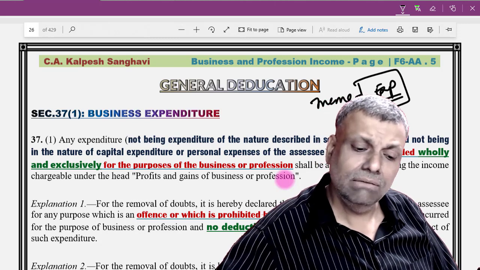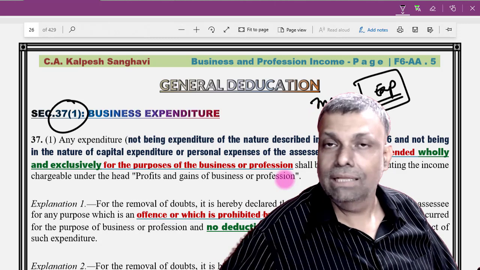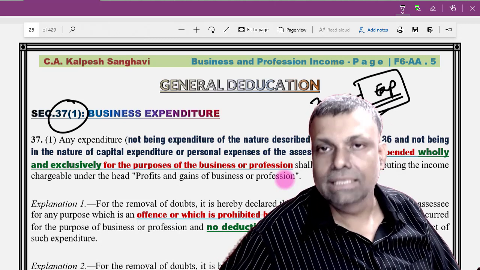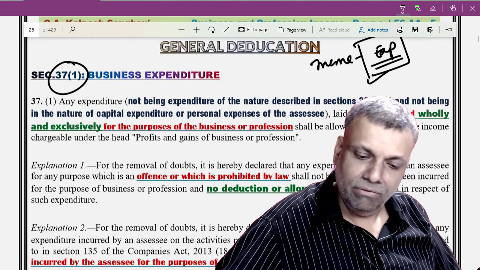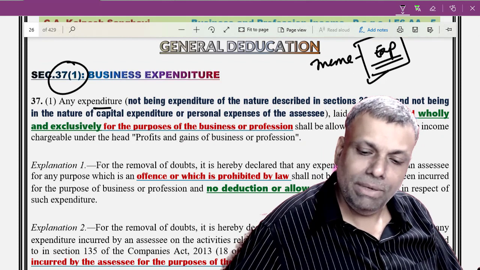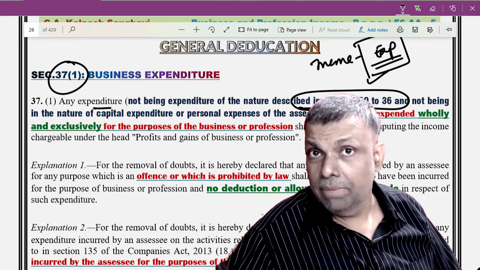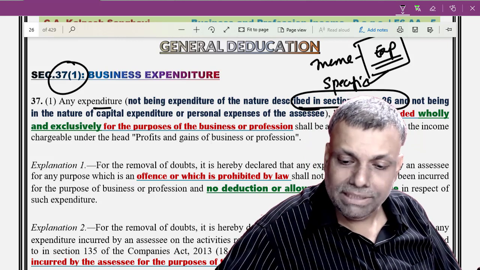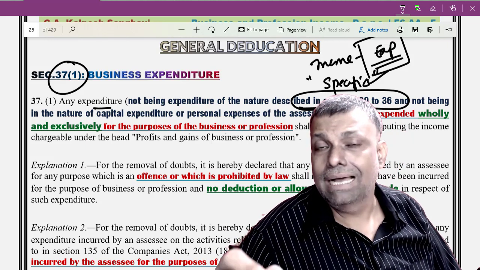So section 37(1) is an important piece of legislation which tells you that expenditure which should be allowed to you should satisfy some basic criteria provided by the law. Further, it says that any expenditure not being referred to under sections 30 to 36, because sections 30 to 36 are the specific sections under which deductions are allowed.